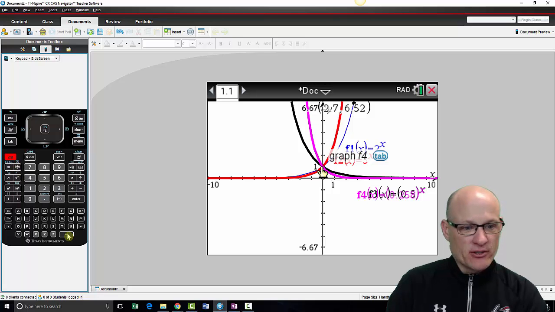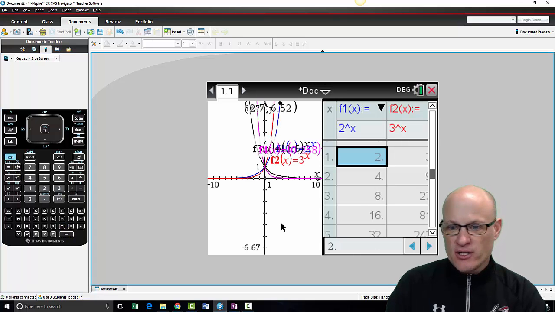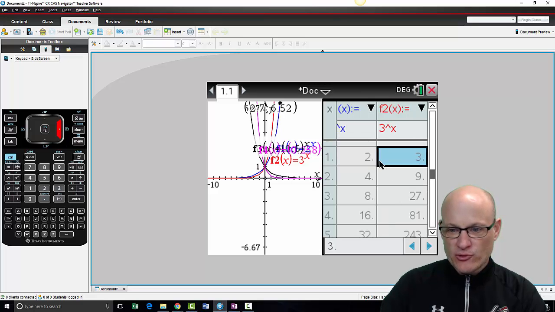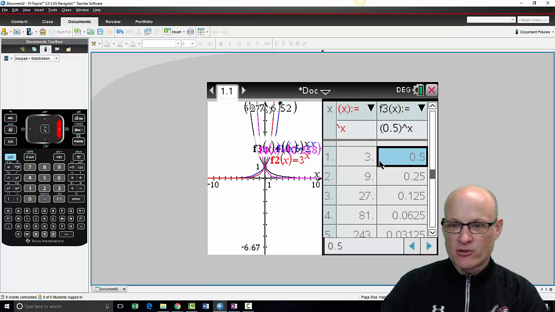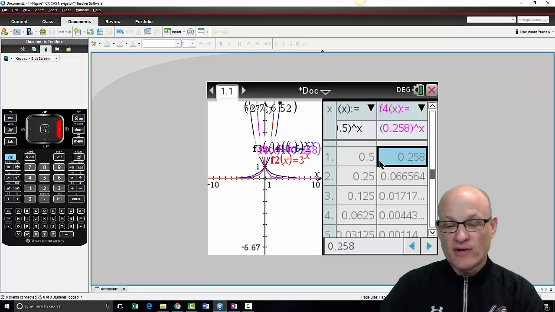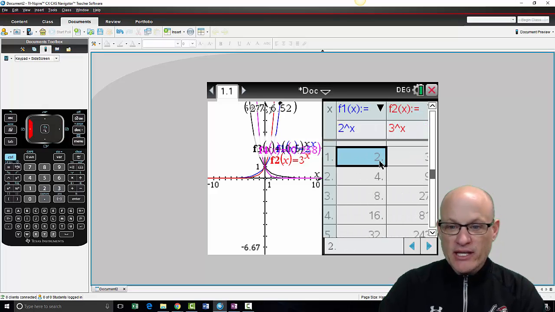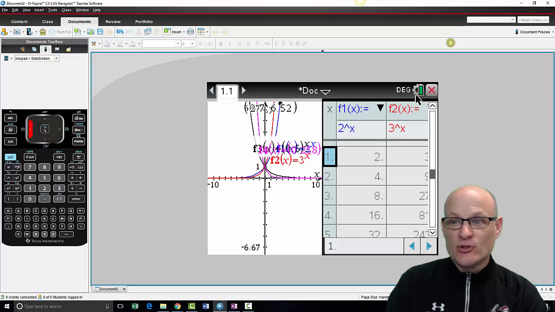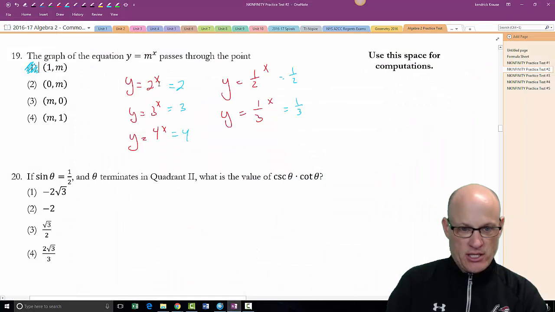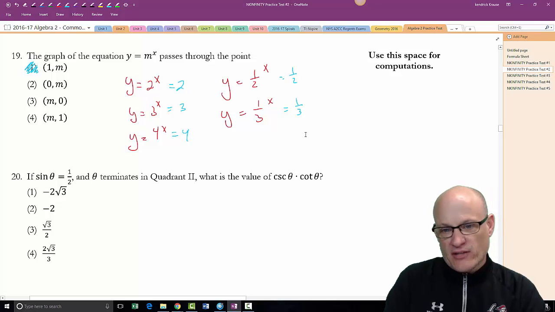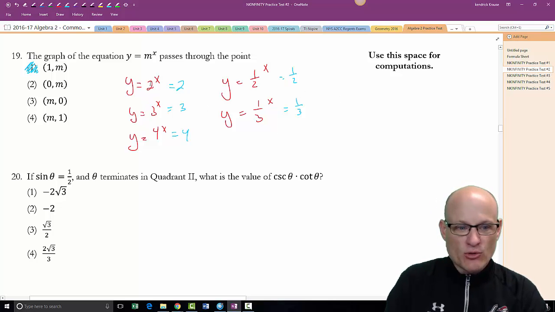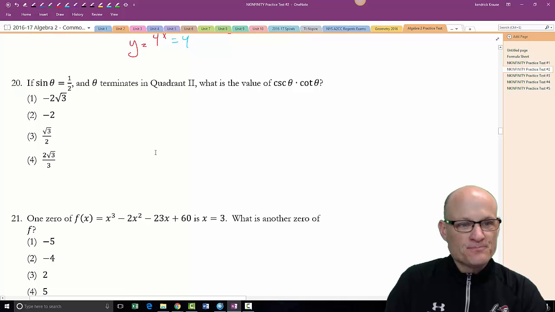If you go to the table here, Control T, this is one of the things we talked about. If I plug in 1, that will tell you the base. The base of the first one was 2. The base of the second one is 3. The base of the third one is 1/2. The base of the fourth one is 0.258. So plugging in 1 actually will tell you what your growth rate is. It'll tell you what that base is, which is what your growth rate is, or in this case, decay rate or growth rate. All right, that one's done.